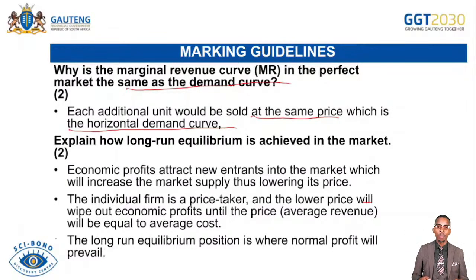Remember, the equilibrium point or position for the firm under perfect market is flexible, unlike the one of the monopoly. The one for the monopoly is not flexible because the firm under monopoly is a price setter, so it decides which price to ask for a certain quantity. But under perfect market, firms are price takers. They have no influence over the price. However, they only have an option to decide on the output to be produced at the given price.